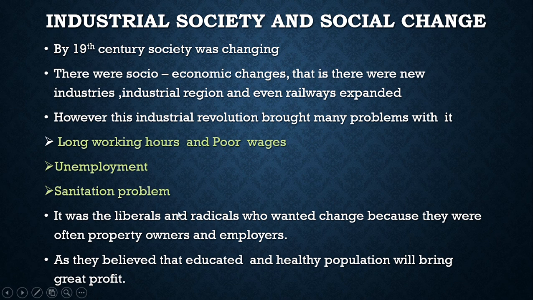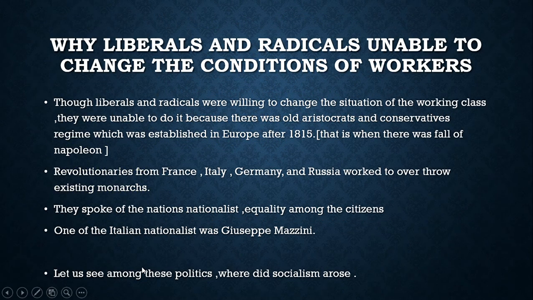Liberals and radicals, why did they want change? Because they believed that if the working population is educated and healthy, then only they will get great profit. Got the point? Now, why were liberals and radicals unable to change the condition of the workers?